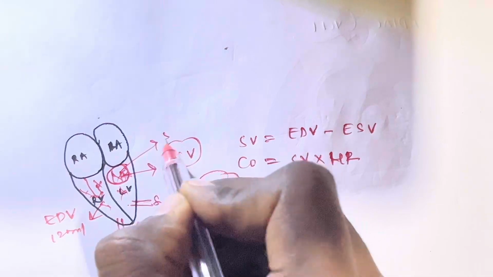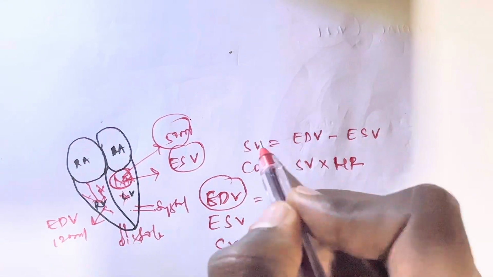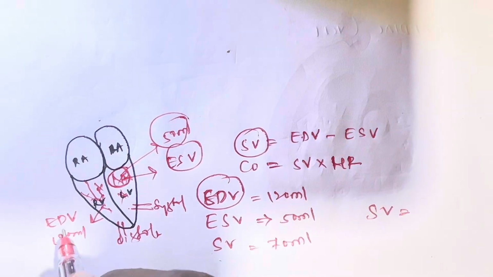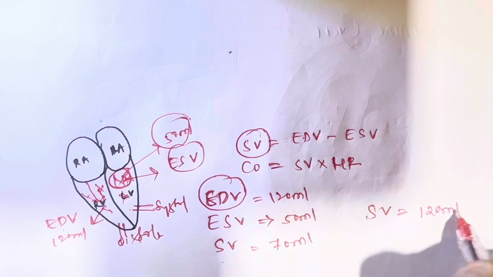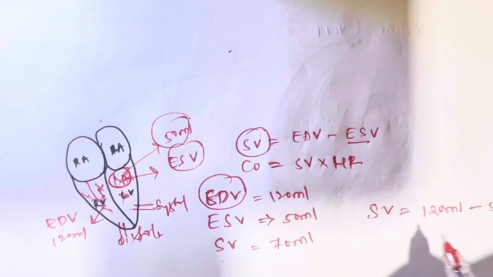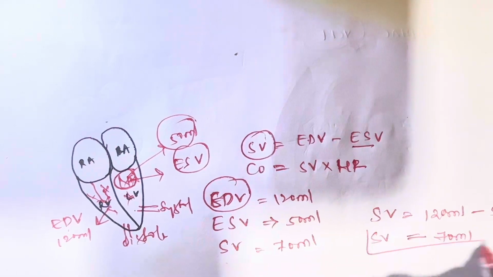This normal amount is 50 ml. Okay, how will stroke volume be calculated? Stroke volume is equal to end diastolic volume, 120 ml, minus end systolic volume, 50 ml. So the total is 70 ml. So stroke volume is 70 ml.